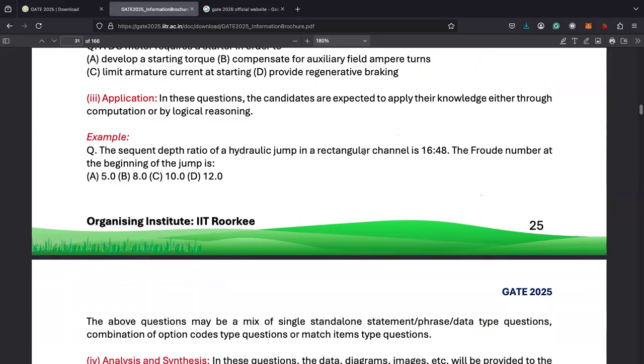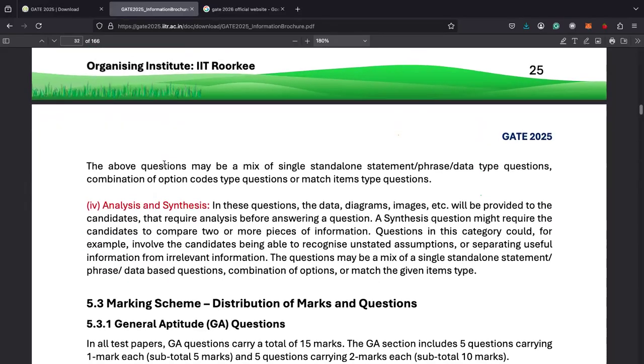This will be calculation-based questions, like if this is happening, then how will you do that? In computer science also this type of question will be there, like calculate the memory, calculate this thing. In operating systems they will give some information and ask you to calculate different things.